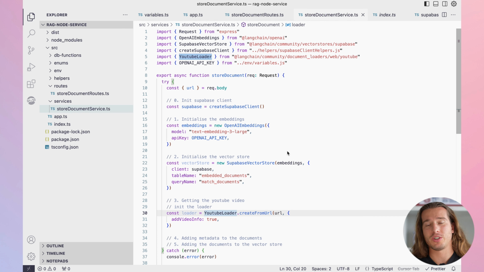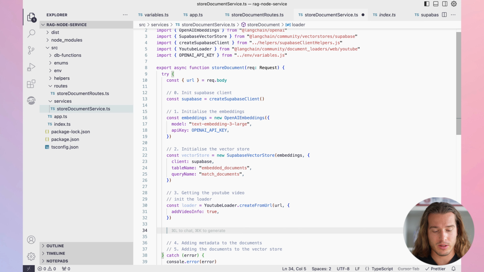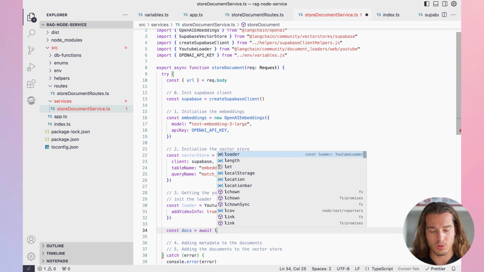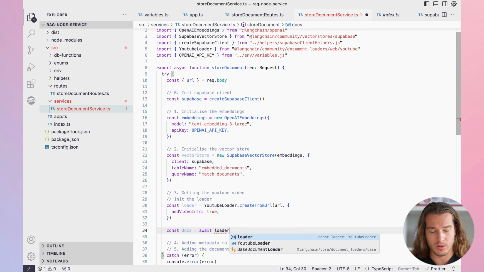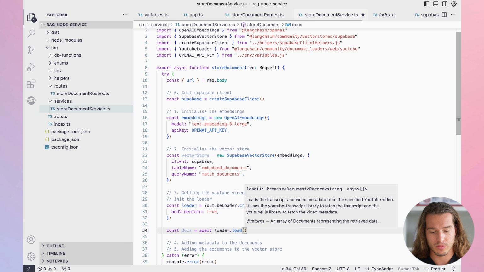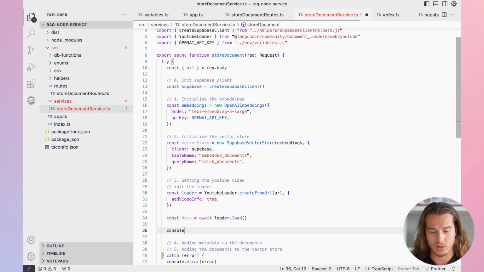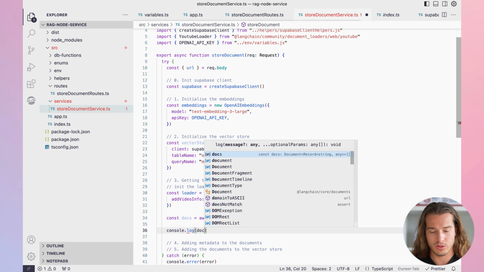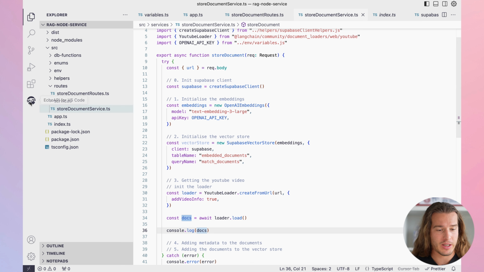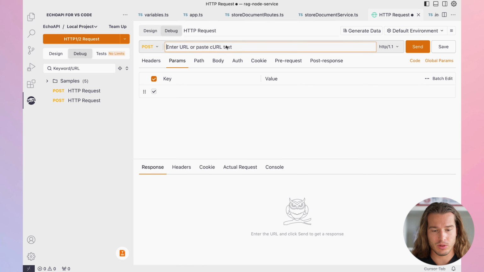Okay, so far this was just initialization, but now let's actually do something. So we want to call the loader. Await loader.load. And now we can console.log those docs. And now when we have it, let's actually test this immediately so that we see what we have.